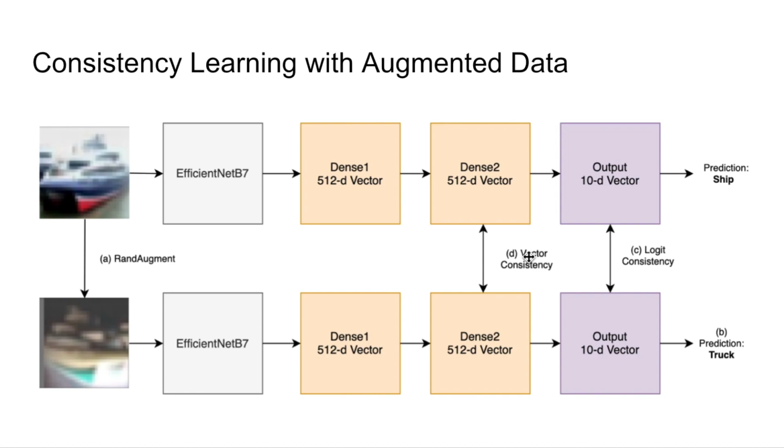So typically what we do is we have these images and we put them through, say, convolutional backbones, things like EfficientNet B7, or say Vision Transformer if it's an attention backbone. And then we put it through dense multi-layer perceptron layers, which turn it into vector representations. And then we have our 10-dimensional output vector where we take the argmax to make a prediction on the class label of the image. So what we did in this paper is we moved the loss function.